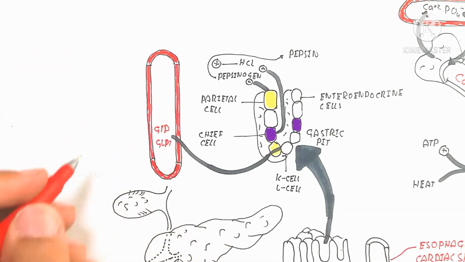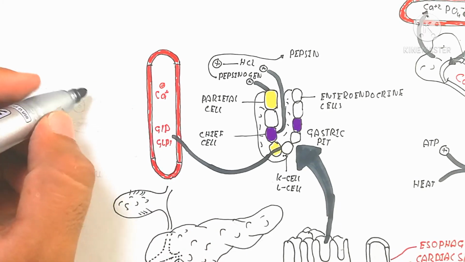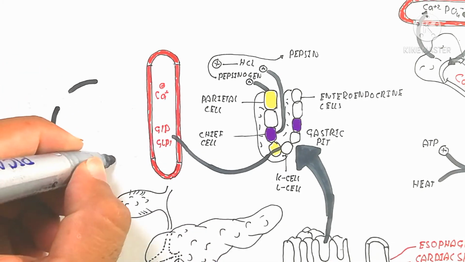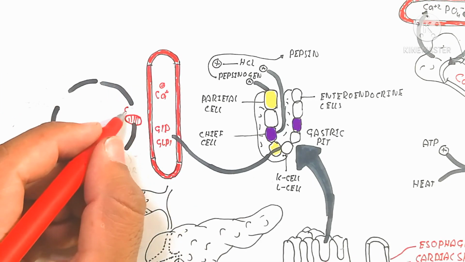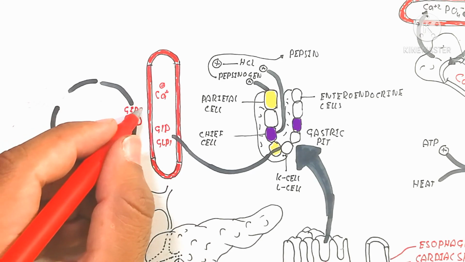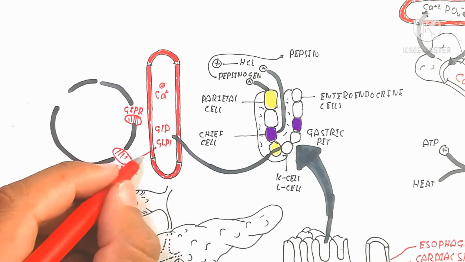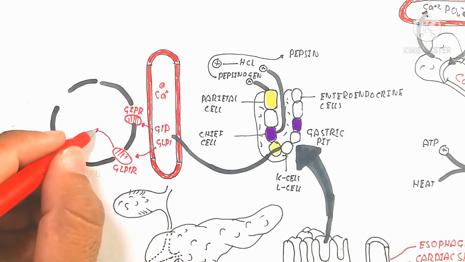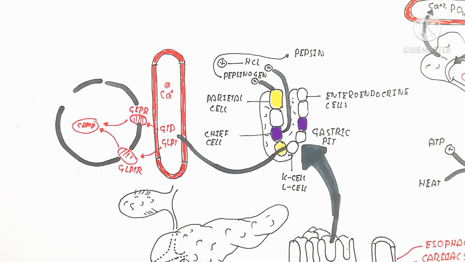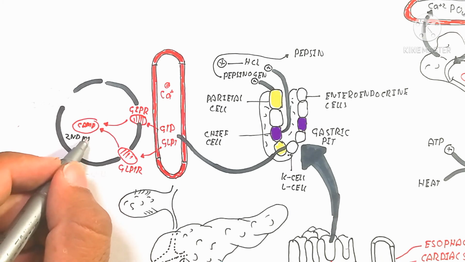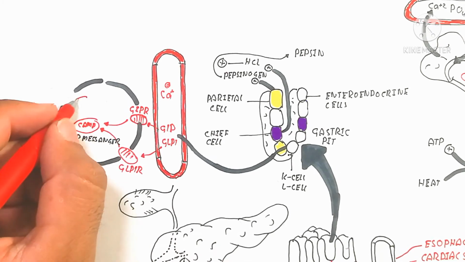Here is the blood vessel, and the enteroendocrine cell will secrete due to the increase of the glucose level in the stomach or duodenum. And here is the beta cell of the pancreas. Glucagon-like peptide 1 is secreted into the blood from the enteroendocrine cells, and this secretion into the blood is known as the endocrine system.